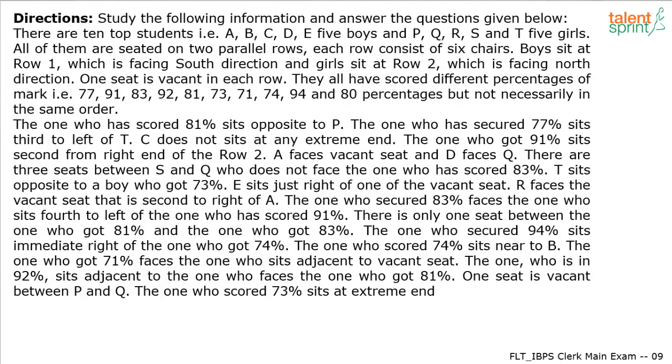So a kind of a complex linear arrangement, but if you are a part of TalentSprint's program, you would know that we have solved many such questions already in the past, right? About persons being arranged in 2 rows, one row facing north, the other row facing south. So a popular question type. Here's another one. Let me present this to you. I'll give you again about 4 to 5 minutes to try this and then take up the solution. So here's the next question.